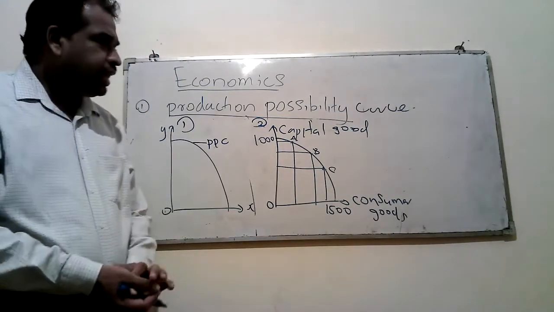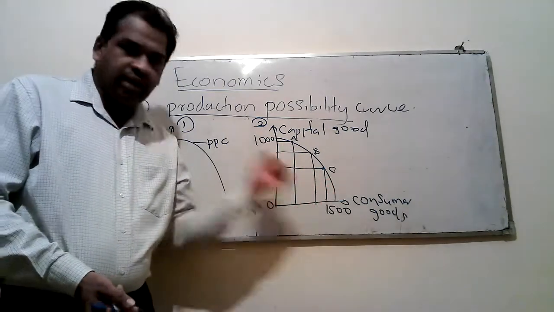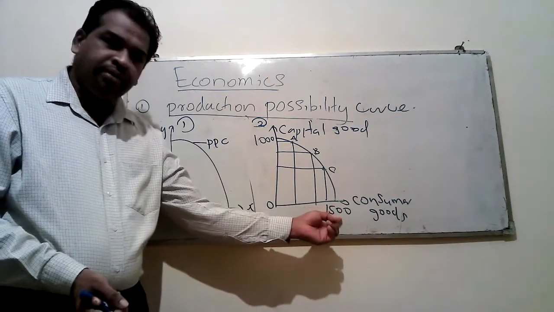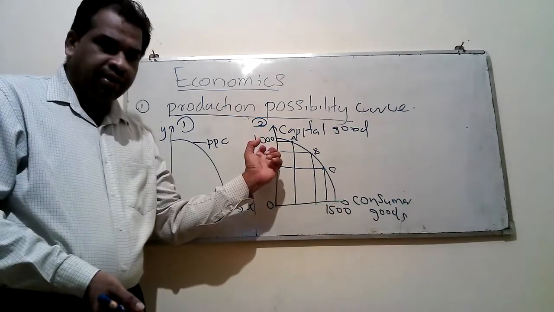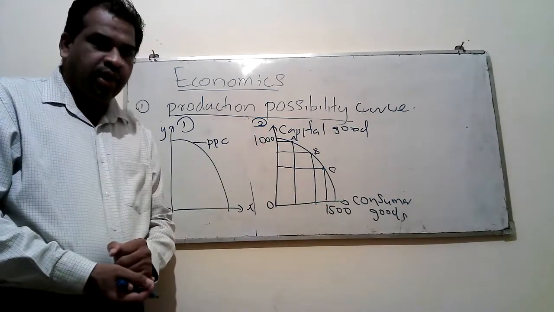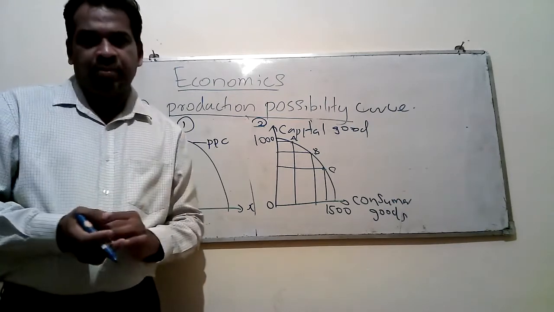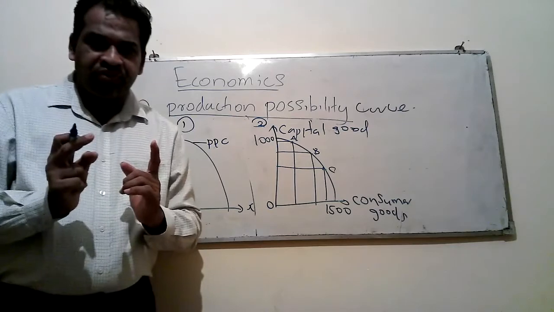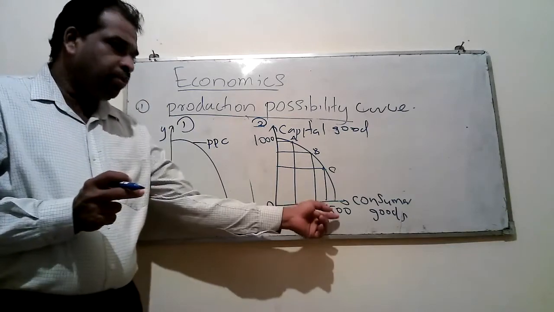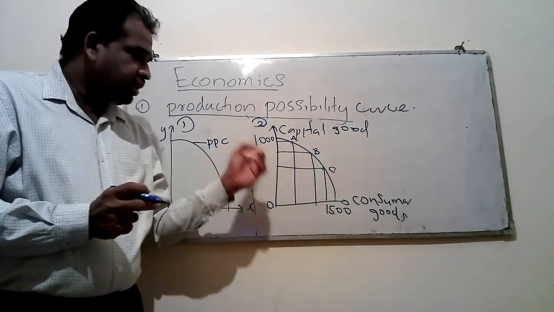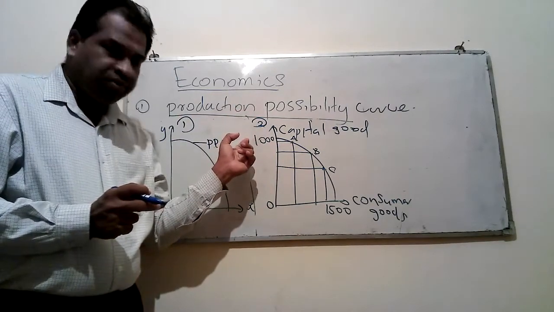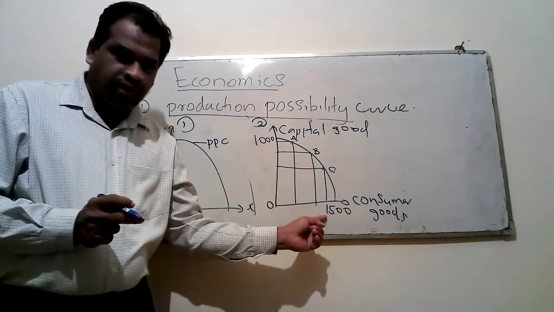Likewise, you can take any combination on the curve, or the maximum of one item and 0 of the other. Keep in mind, you can never produce the maximum of both items, that is, according to the diagram, 1000 of capital goods and 1500 of consumer goods.